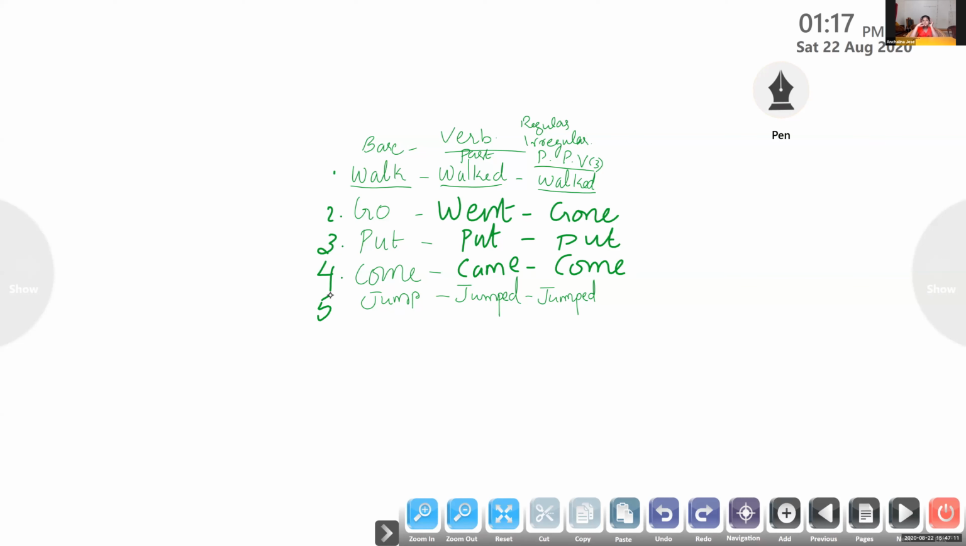Out of those, two words like walked and walked are called regular verbs. Why are they called regular verbs? Because the past form and past participle forms are formed by adding ed. The base form is the same. Everywhere you can see the spelling walk. Ed in the past, we just added. Ed in the past participle, just added along with the verb walk. The same happened with the verb jump. We just added ed to the base form jump.